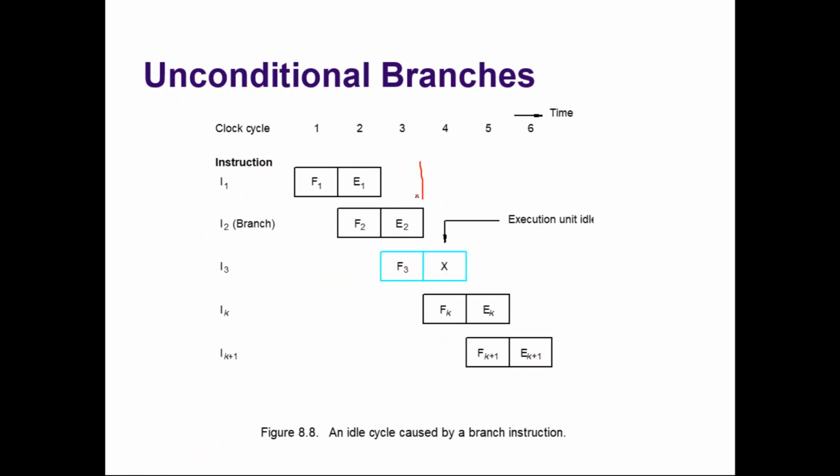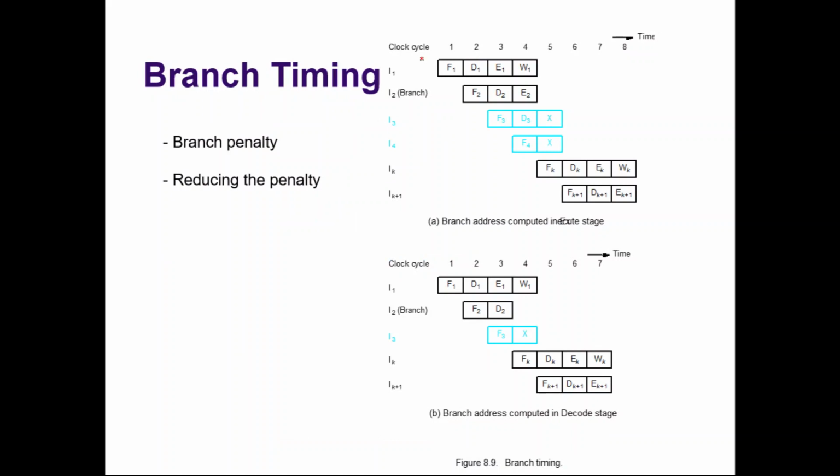Pipeline is stalled by 1 clock cycle because we know that the branch should take place only at the end of the 3rd clock cycle. But by the time, instruction 3 was fetched, right? So here the pipeline is stalled by 1 clock cycle, but actually the number of clock cycles by which the pipeline will be stalled depends on the stages of the pipeline. It actually depends on the number of stages in the pipeline. Let us discuss another example.